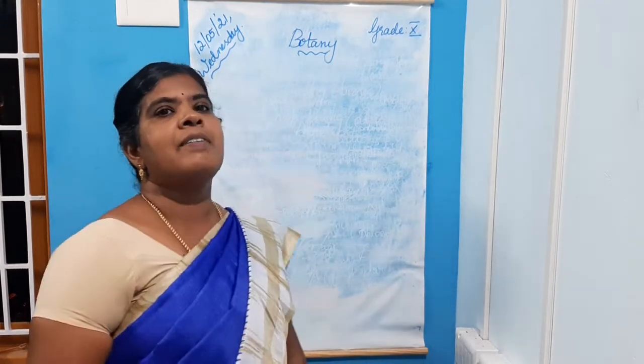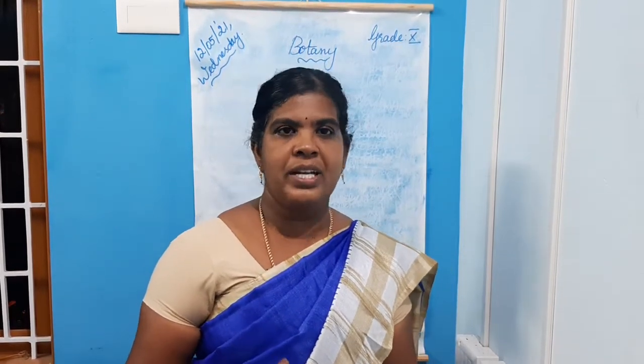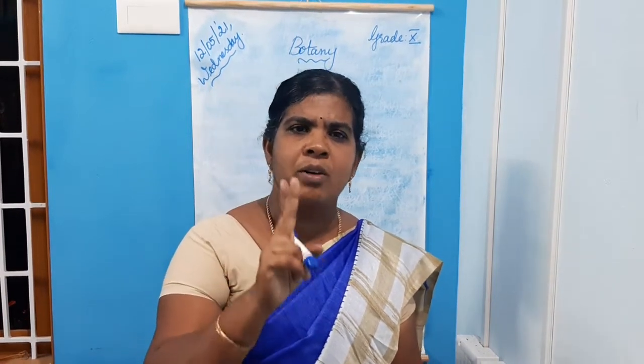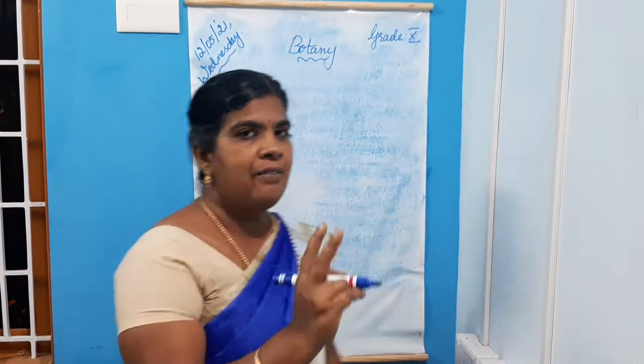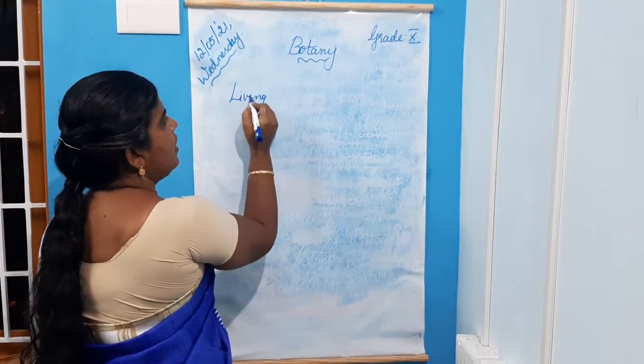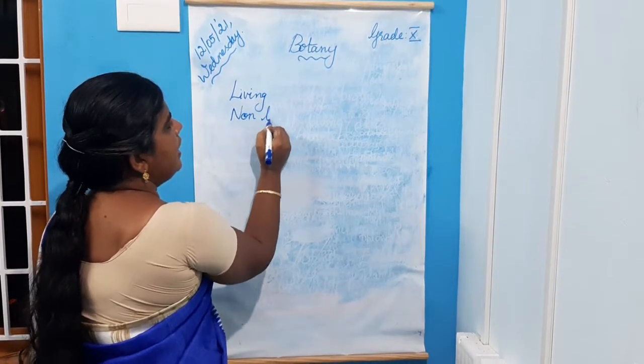You all have an idea about the environment, isn't it? Environment is nothing but surrounding. Our surrounding consists of two important components. They are living and non-living, isn't it? These two components are found in the environment.